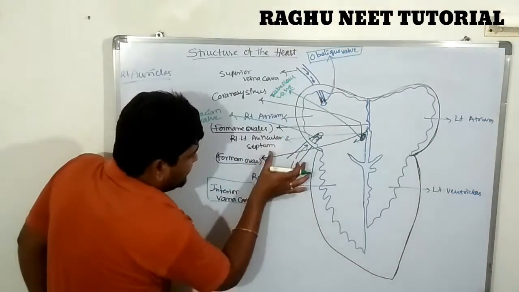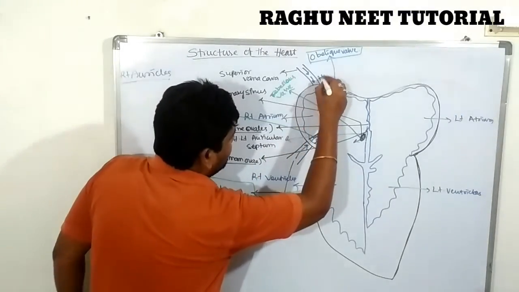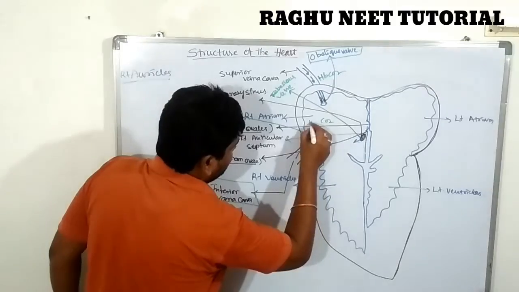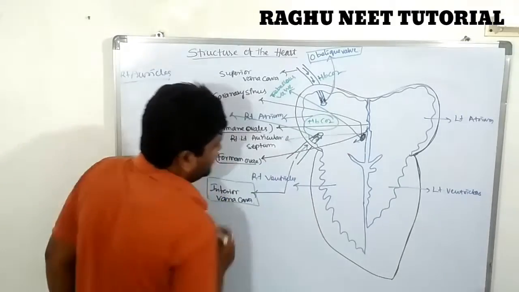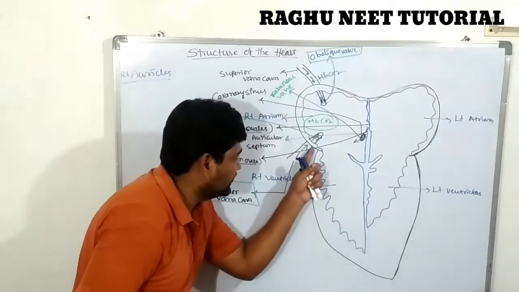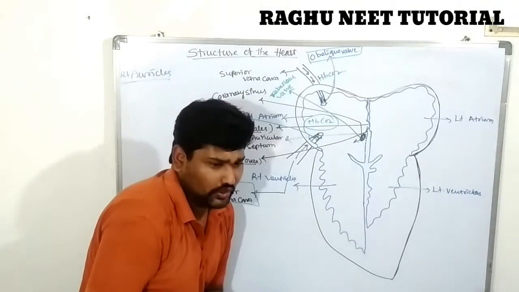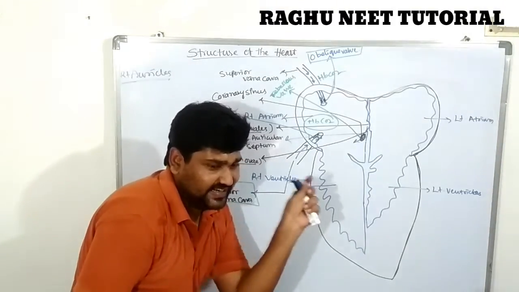Are you clear? So it carries deoxygenated blood. The deoxygenated blood enters into the right atrium. So these are releasing into the right atrium.